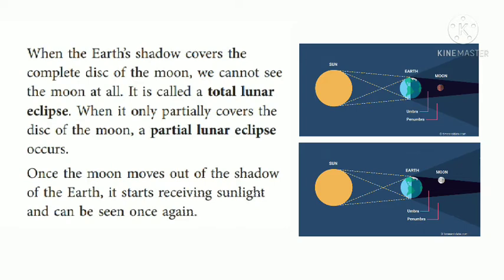When it only partially covers the disk of the moon, a partial lunar eclipse occurs. Earth's shadow partially covers the moon. That is called partial lunar eclipse. Please look at the picture. Partial lunar eclipse. Once the moon moves out of the shadow of the earth, it starts receiving sunlight and can be seen once again.